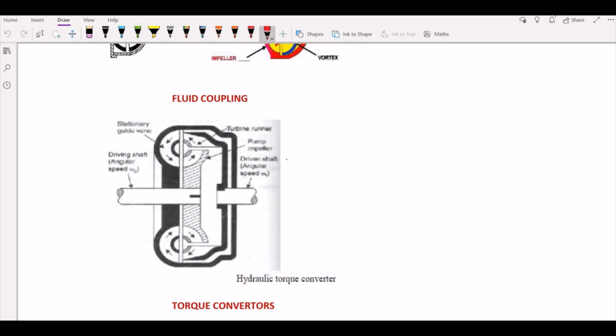When your engine is running, it makes your pump rotate with the help of the flywheel. Then the fluid is thrown onto the blades by the fast movement of the pump, which hits the blades on the turbine with sufficient force, making the turbine rotate. The faster the engine rotates, the stronger the flow of oil from your pump onto the turbine, and it makes your shaft run as well.